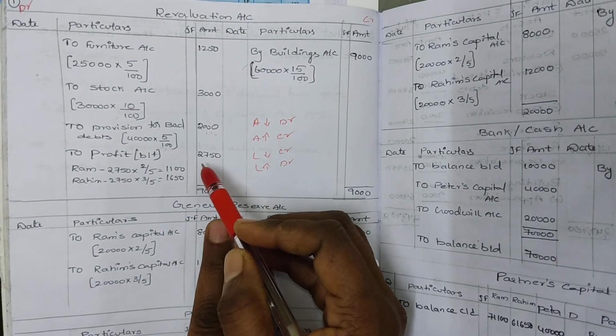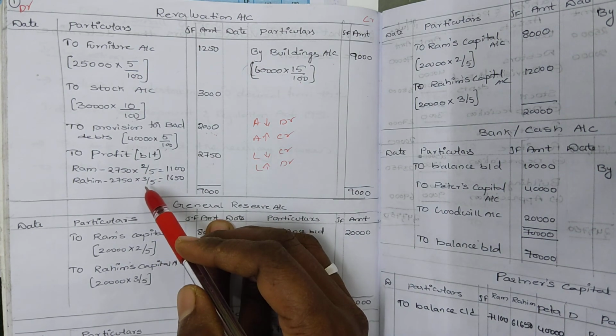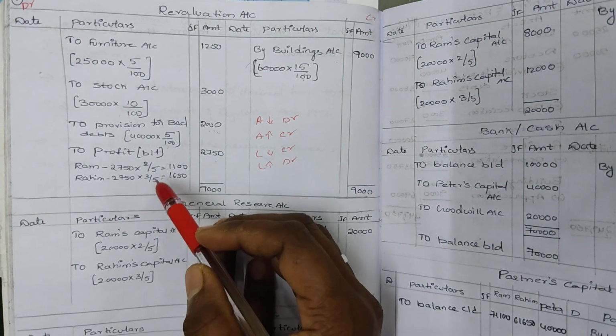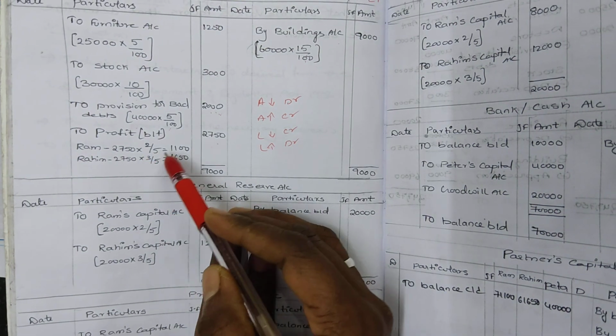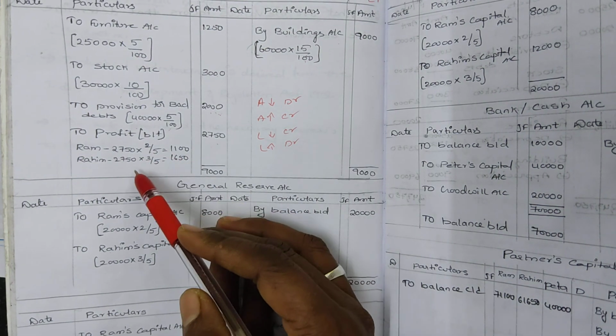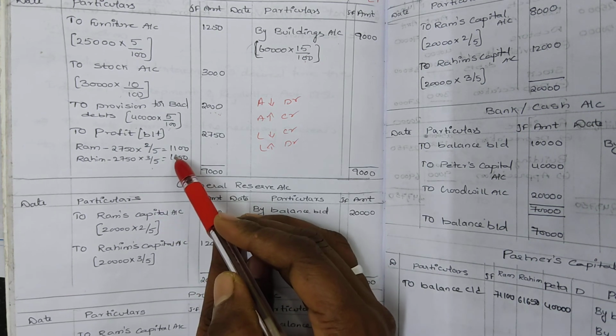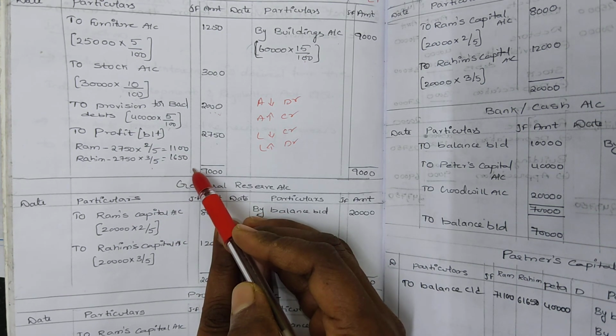This 2,750 you have to share to both the old partners. Sharing ratio is the old ratio. So 2,750 into 2 by 5, and 2,750 into 3 by 5. How much we got here: 1,100 and 1,650.